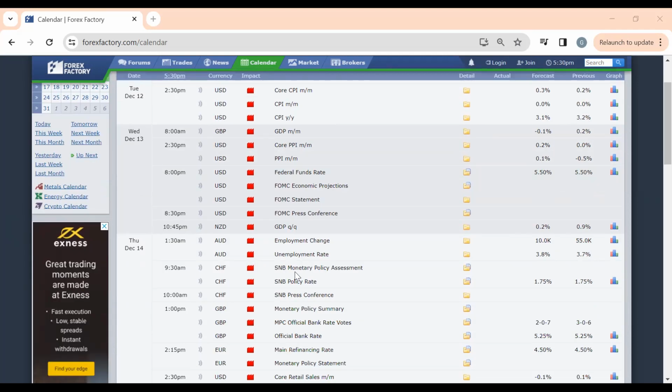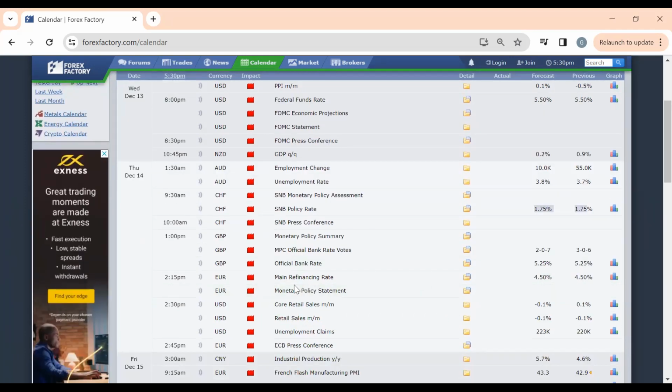On Thursday, we will be having about 2 interest rate decisions, or 3. First, from the Swiss National Bank, where they are also expected to maintain the rate at 1.75 percent. We'll also see the monetary policy rate, the official bank rate, for the Great Britain pound.